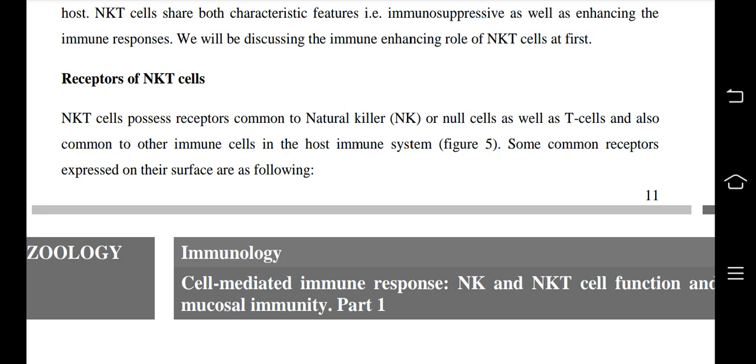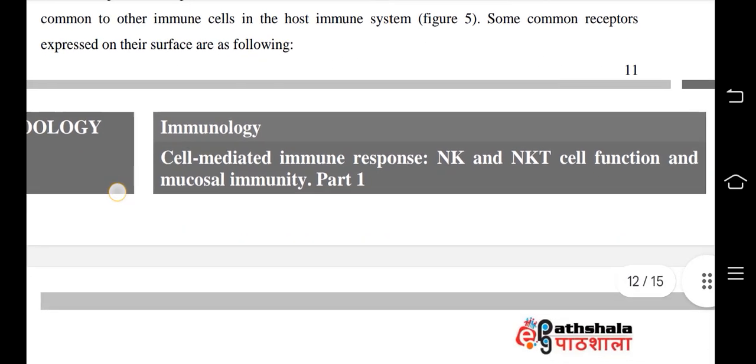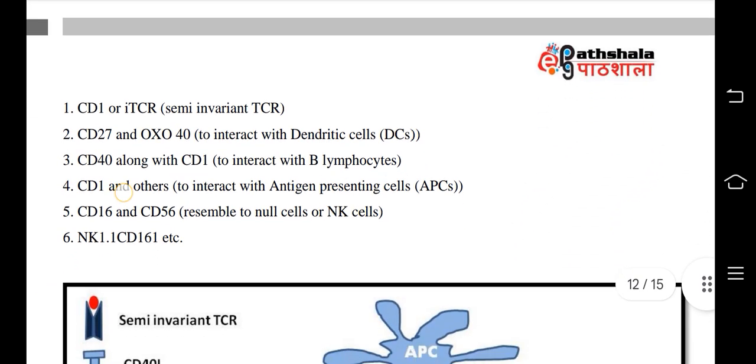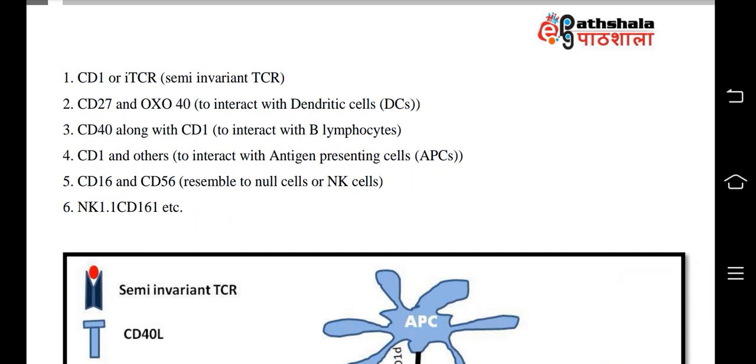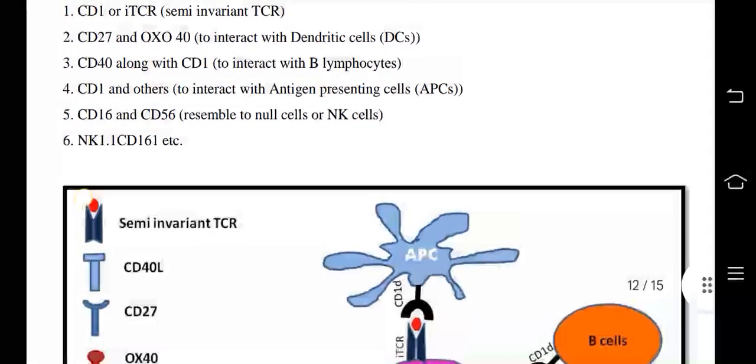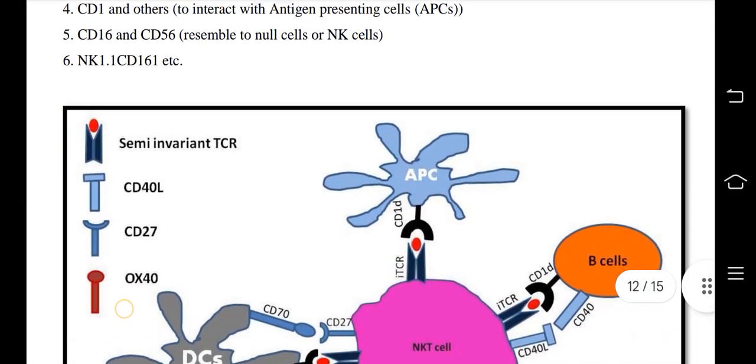Some common receptors expressed on their surface are as follows: CD1d, semi-invariant TCR, then CD27 and OX40 to interact with dendritic cells, CD40 along with CD1d to interact with B lymphocytes, CD1d and others to interact with antigen presenting cells or APC, then CD16 and CD56 shared with NK cells, then NK1.1, CD161, etc.